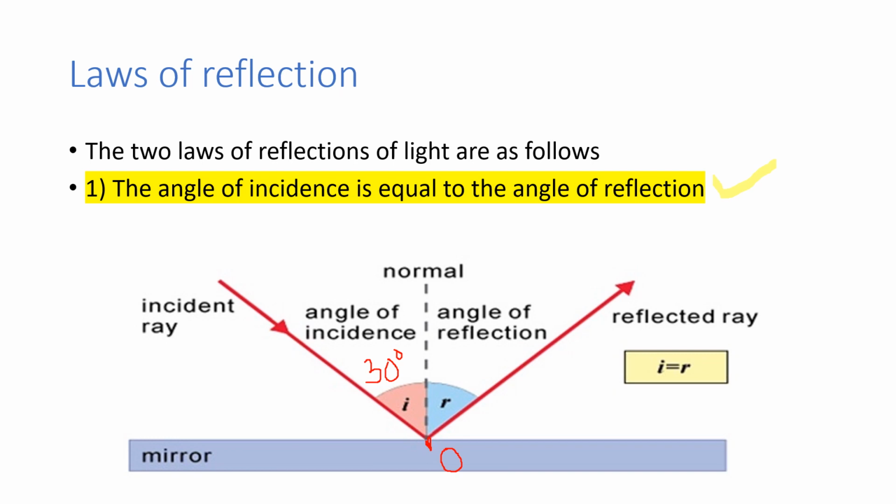Here 30 degrees and it will be 30 degrees. This is what the first law states. If it is 40 degrees, then it will be 40. In this way you have to understand the first law of reflection.